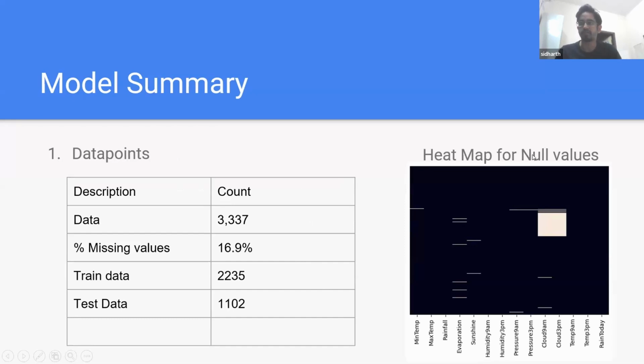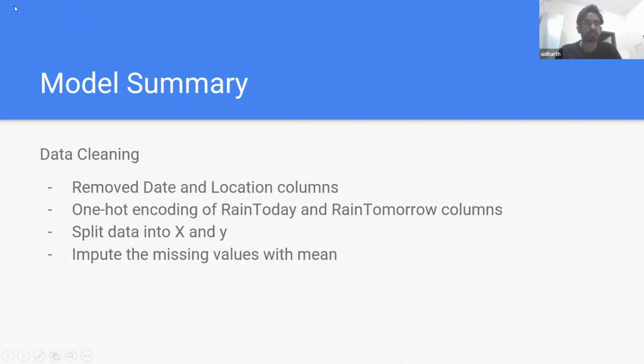This is a heat map for null values. Let me just move this here. And so we can see that most of the null values are in cloud 9 a.m. and cloud 3 p.m. And moving on, just move this here again. Okay, so data was cleaned basically by removing the date and location column because they're not relevant to the model. We one hot encode the rain today and rain tomorrow columns because they're categorical. We split the data into X and Y and impute the missing values with mean.